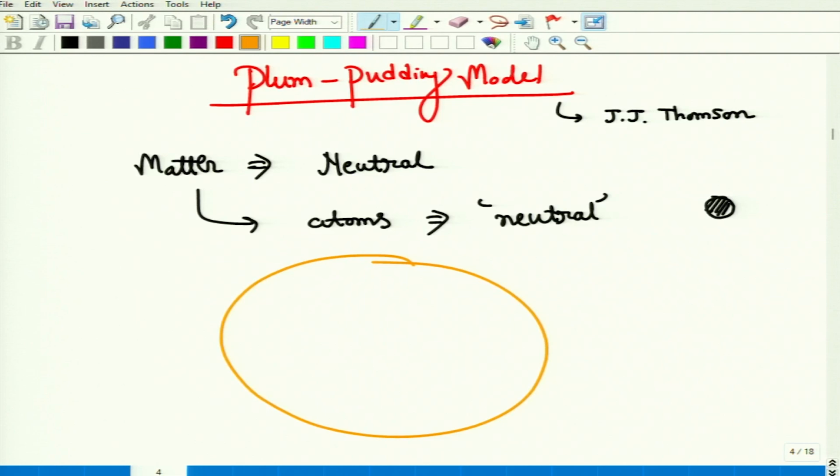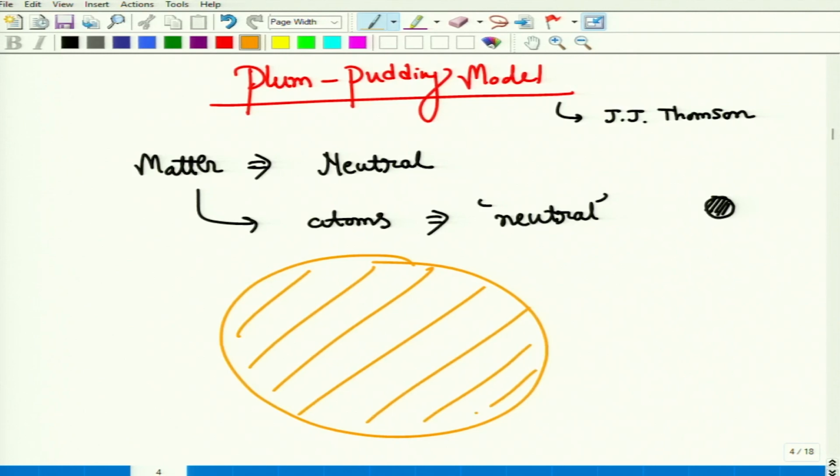The positive part inside the atom is pictorially shown like this according to J.J. Thomson. This is the positive surface, and in this positive surface the electrons are like this. These are the electrons. So this is just like plum pudding.